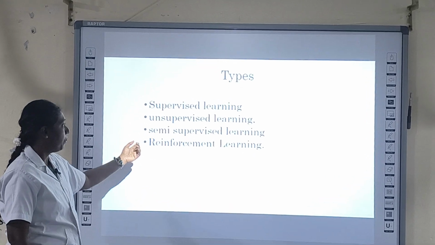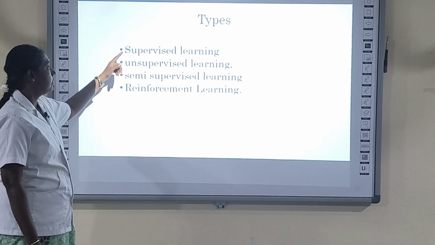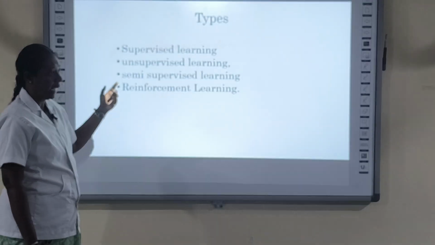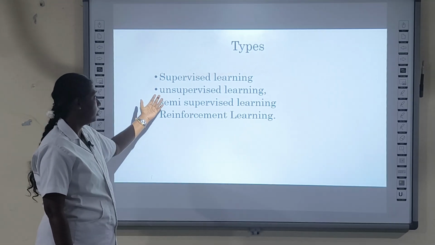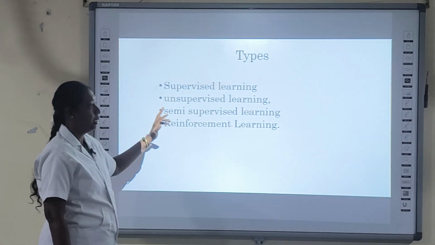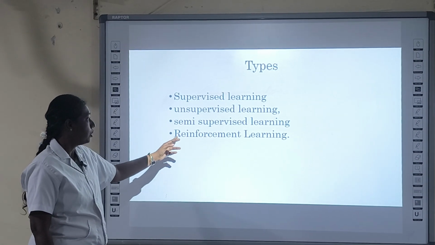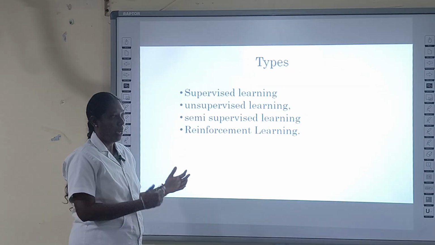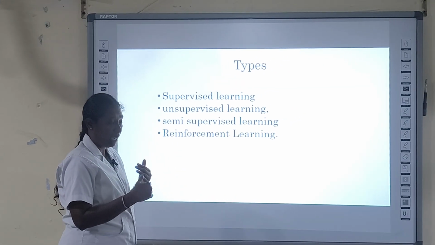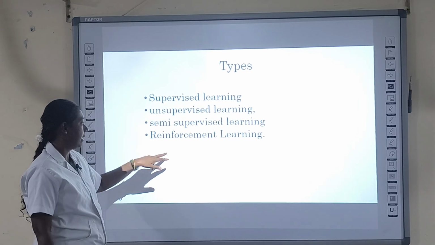Semi-supervised is a combination of supervised and unsupervised learning. That means we use a small amount of labeled training data, and a huge amount of data is unlabeled. This is called semi-supervised learning. Reinforcement learning is based on the predictions and the performance of the actions.